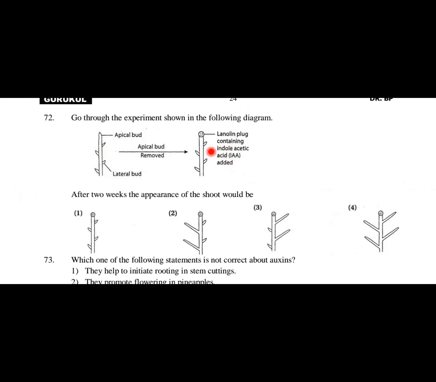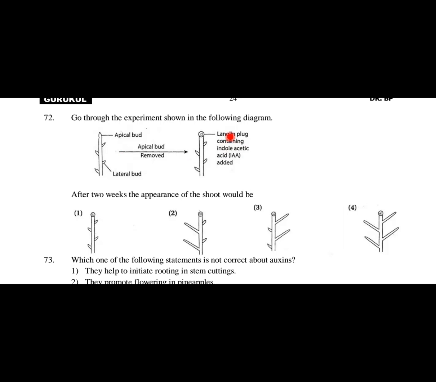You are just providing it with a plug which is rich in indoleacetic acid, IAA, or auxin is provided. That's what I'm saying. It will definitely inhibit what? Apical dominance. Okay, sorry, it will promote apical dominance. I repeat my words.